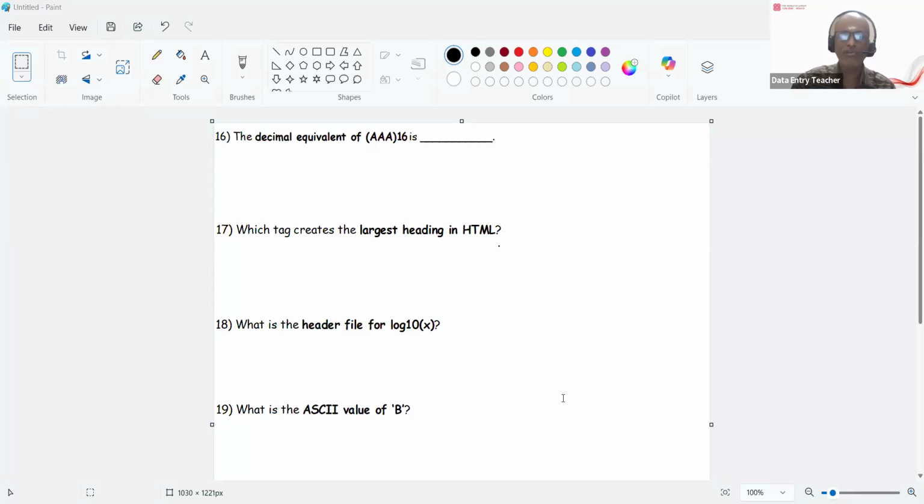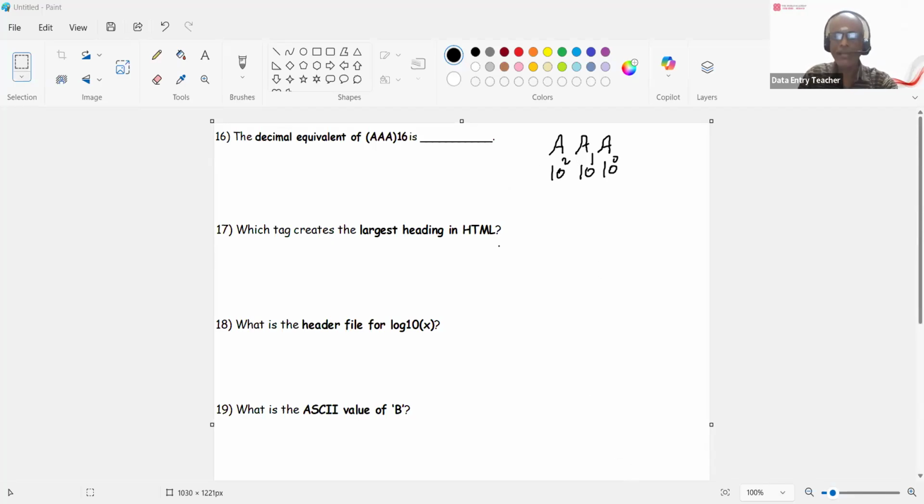So now you're going to give the decimal equivalent of AAA. You know that the decimal equivalent of A in hexadecimal is 10. So AAA means you have to start with 10. You have to write like AAA. So this one is 10 to the power 0. So this is 10 to the power 1 and 10 to the power 2. Now you have to multiply and then add.